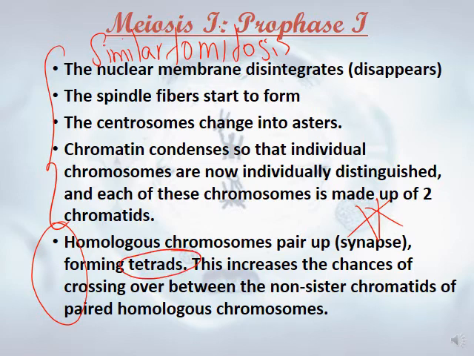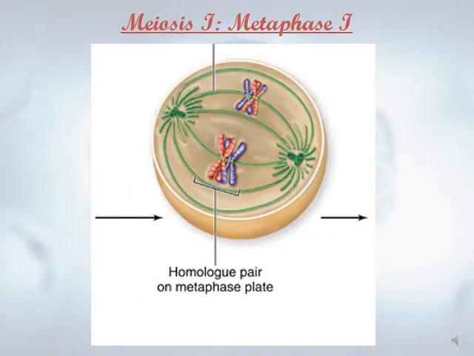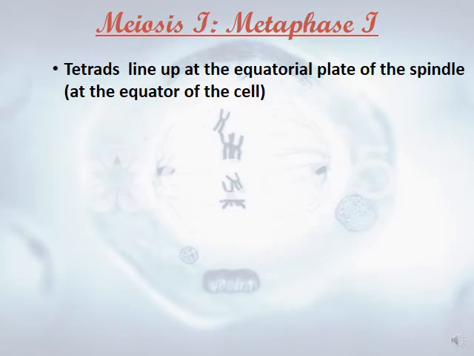We have the tetrads. Okay, the formation of the tetrads. Let's move now to metaphase I. What happens during metaphase I? We don't have chromosomes, we have tetrads. They line up at the equatorial plate of the spindle fiber, at the equator of the cell.